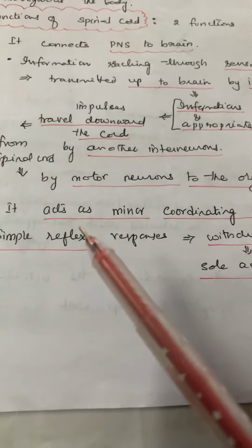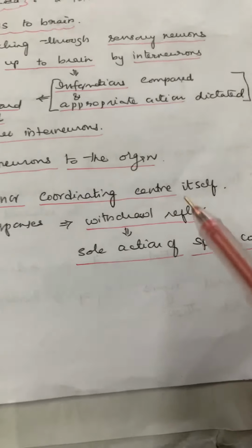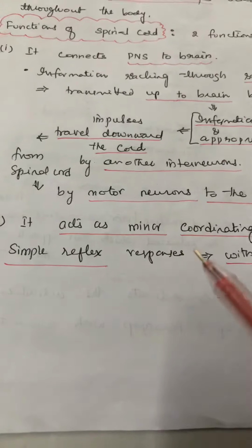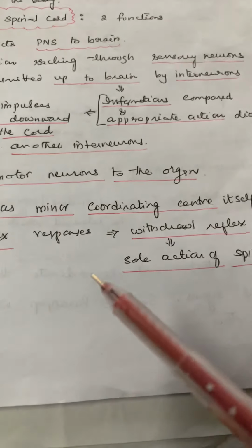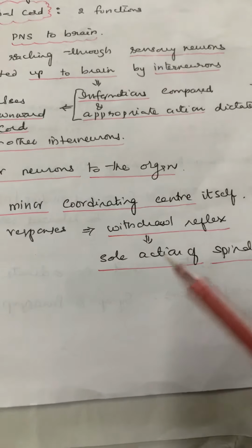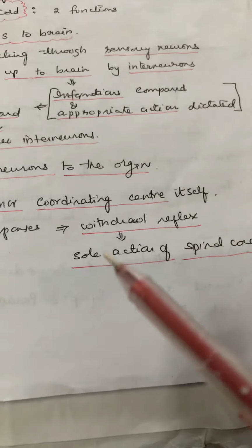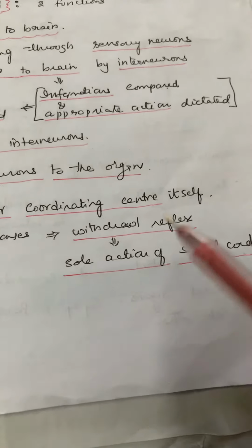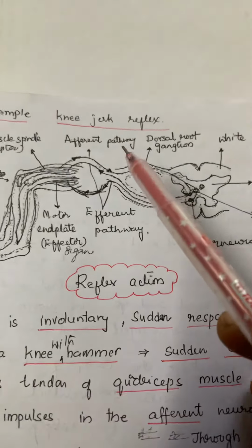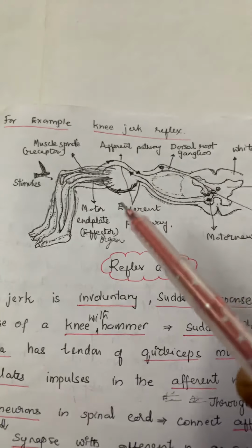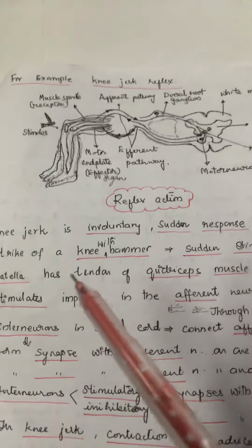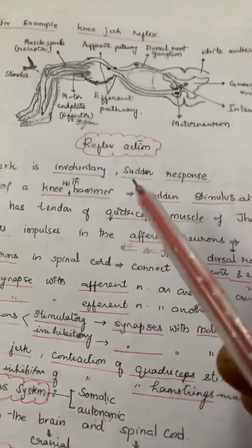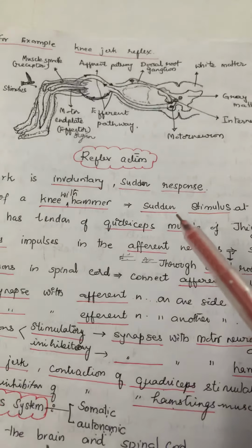The second function is that it acts as a minor coordinating center itself. In case of reflex actions, simple reflex responses will be done through the withdrawal reflex, which is the sole action of the spinal cord without the involvement of the brain. Suppose you take the knee jerk reflex, it is an example of reflex action. The knee jerk is an involuntary sudden response.